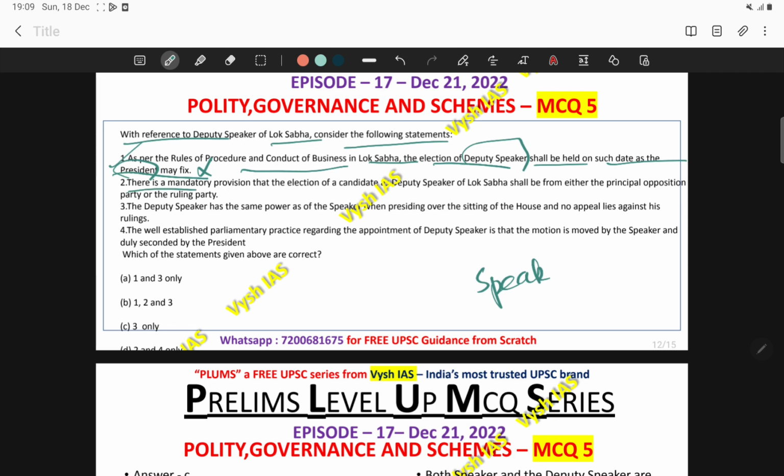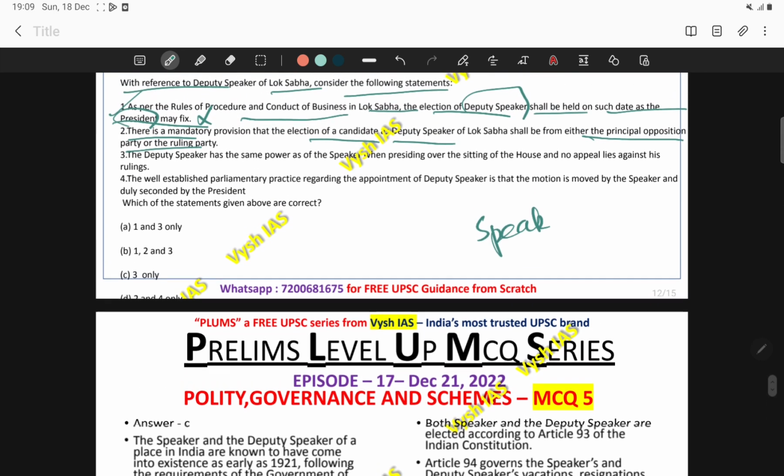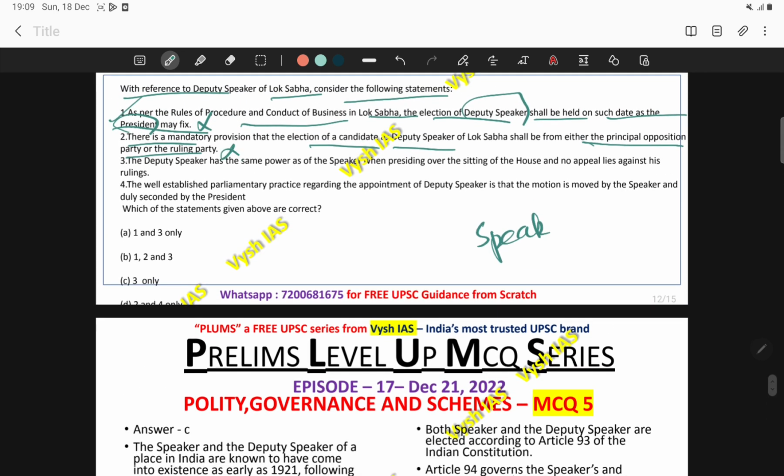Then the second statement: there is a mandatory provision that the candidate for Deputy Speaker of Lok Sabha shall be from either the principal opposition party or the ruling party. This is not a mandatory provision, so this is also an incorrect statement. Come to the third statement. The Deputy Speaker has the same power as the Speaker when presiding over the sitting of the House, and no appeal lies against his rulings. Yes, even though this is an extreme statement, it is a correct statement, which is given as such in Lakshmikant. So 3 is a correct statement.